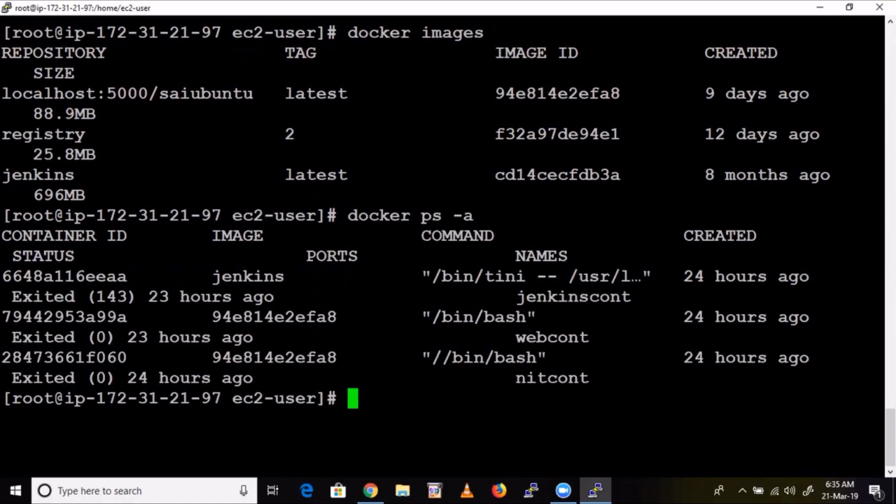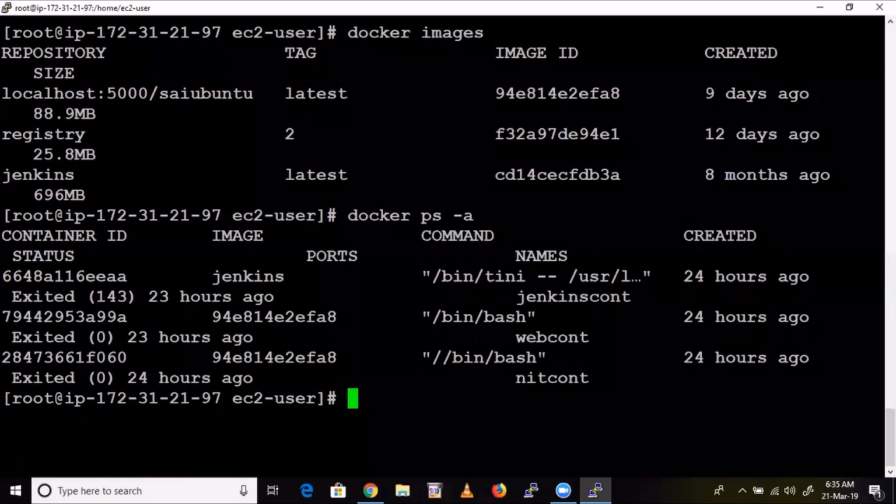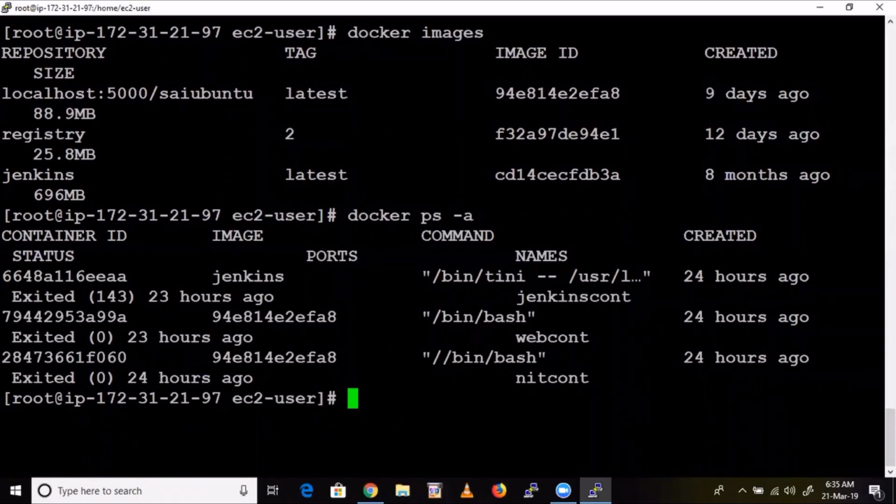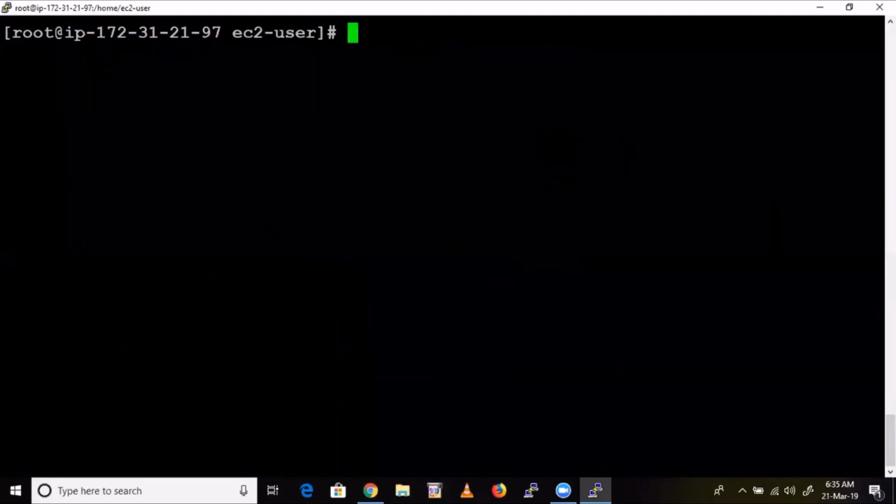Now, in one step, I want to stop all containers. First you stop, then delete, right? With one single command, you can stop all running containers.